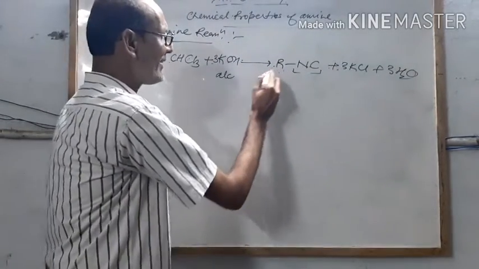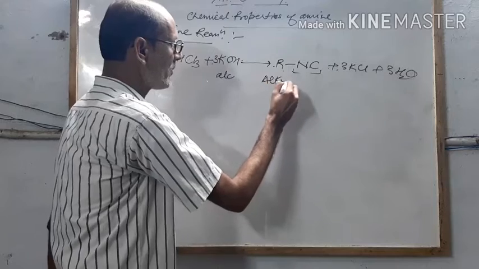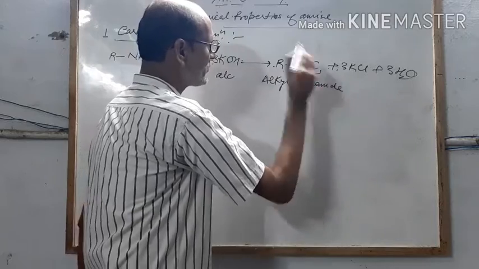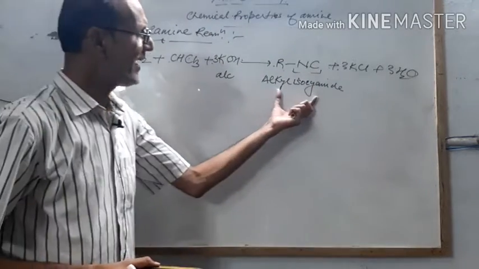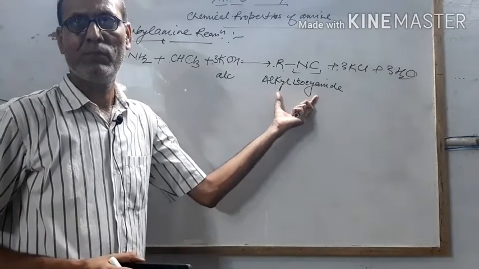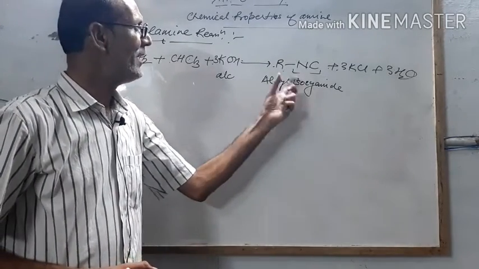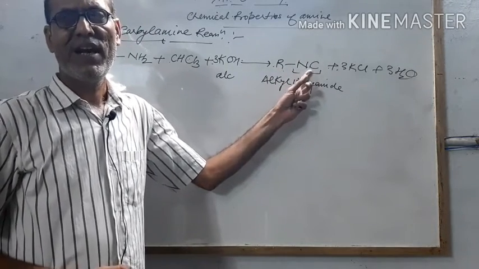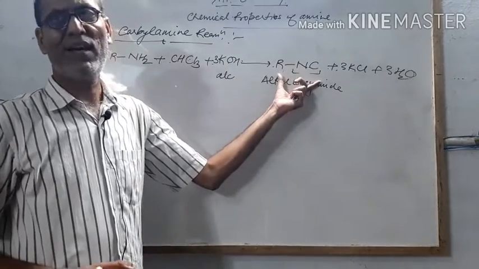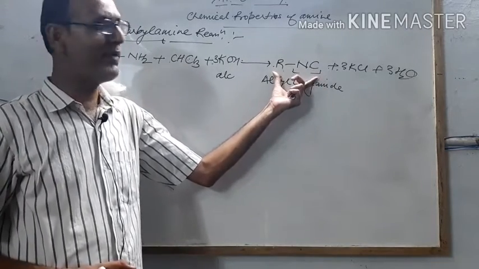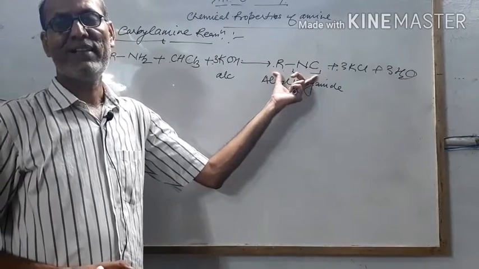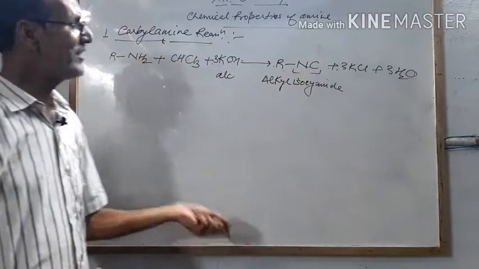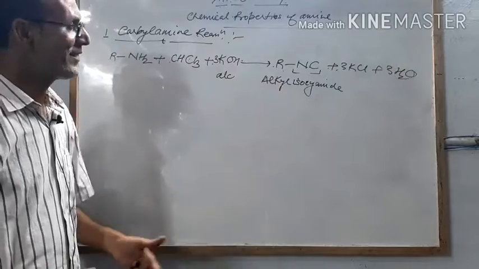This is called alkyl isocyanide. This alkyl isocyanide is the common name. Its IUPAC name is alkyl carbylamine. Due to its IUPAC name and its very foul, very unpleasant, very obnoxious smell, they are famous, and the reaction is famous due to this compound only. That's why the name of the reaction is carbylamine reaction.